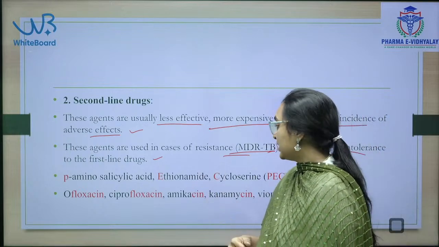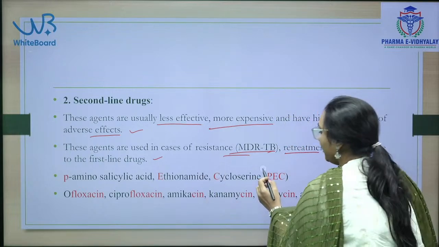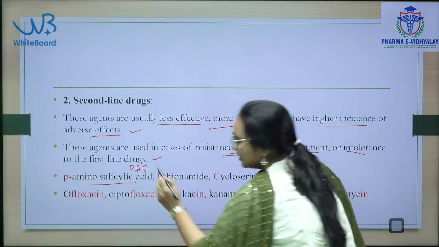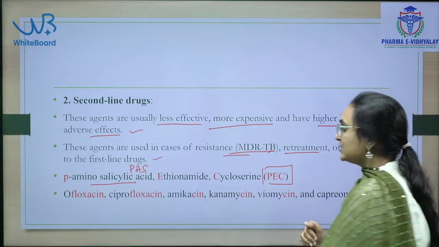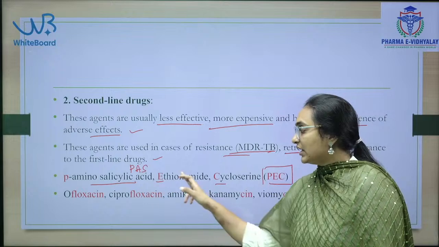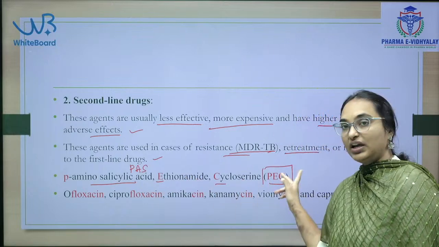And what are the different second line drugs? PEC: para amino salicylic acid, that is PAS, ethionamide and cycloserine, that is PEC.